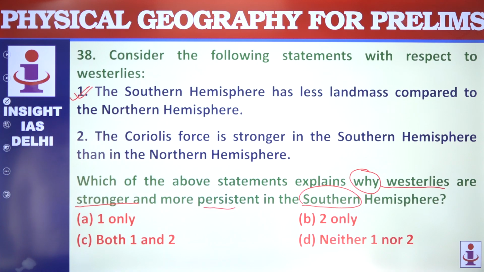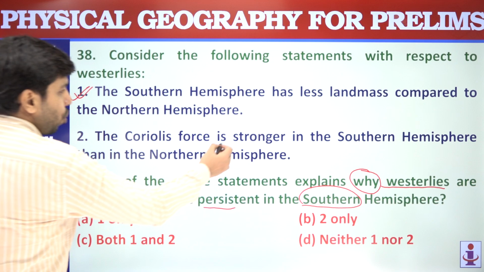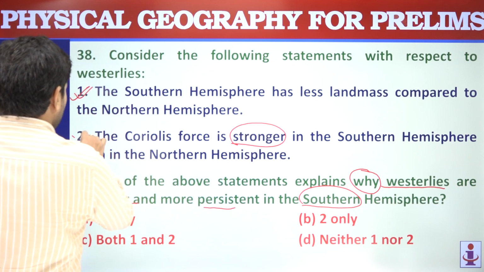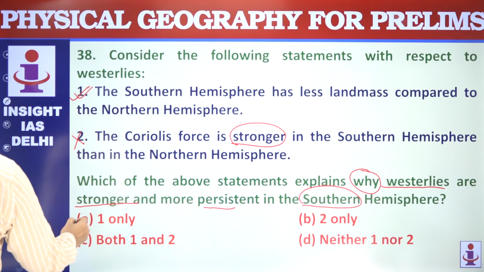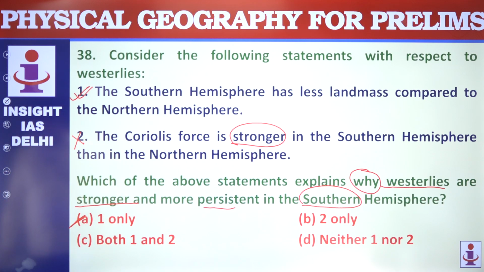This is not true because Coriolis force arises from Earth's rotation, this we know, and it is not inherently stronger in the southern hemisphere. Its effect is symmetrical. This statement is not correct. Only one, A will be your answer.